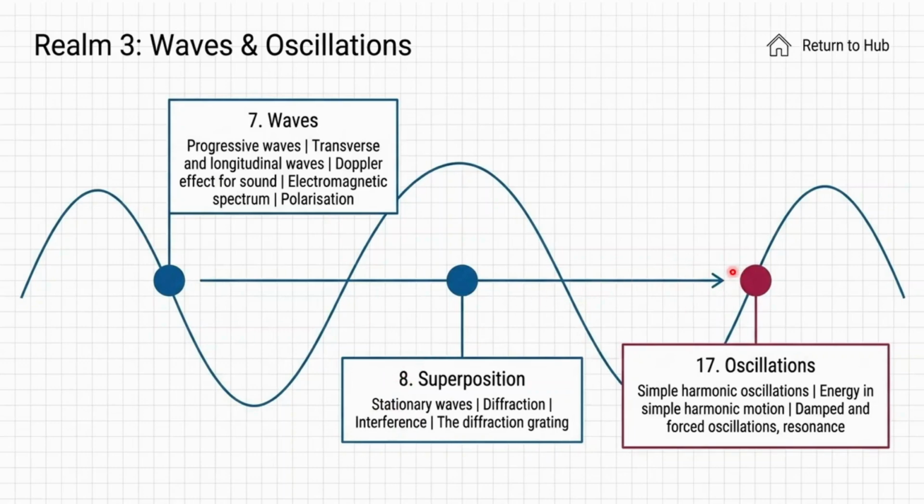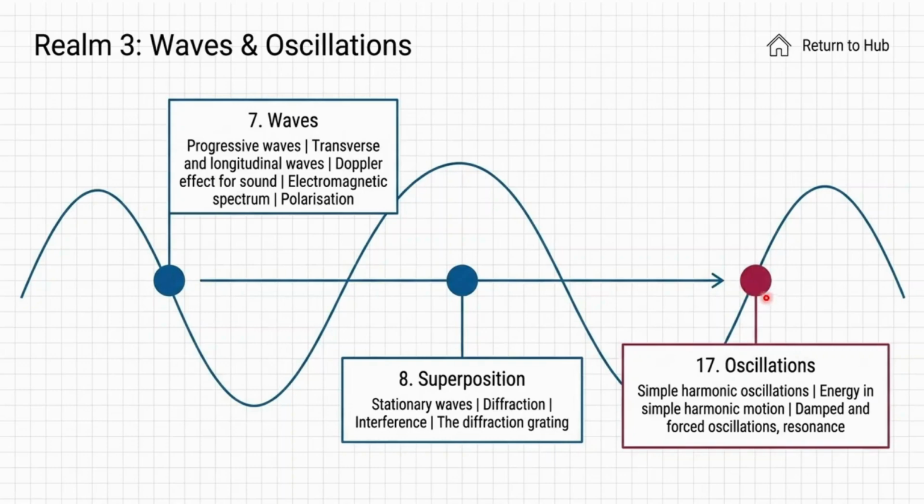Now we talk about A level. In A level, we have oscillations. In oscillations, we discuss what simple harmonic oscillations are and what their condition is, okay? And what the energy is in simple harmonic motion. We also calculate the energy of a particle doing simple harmonic motion.